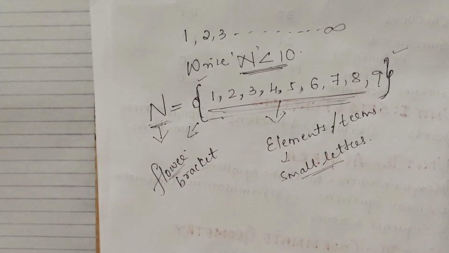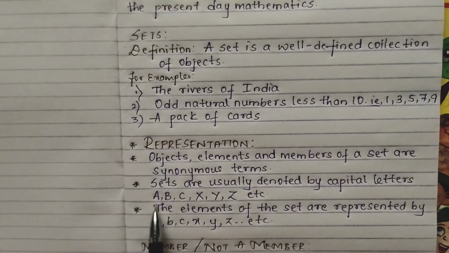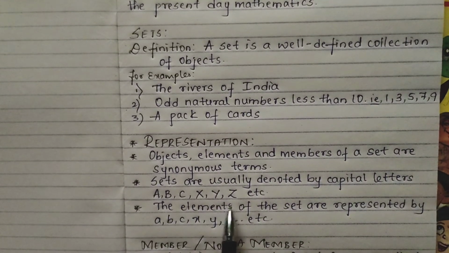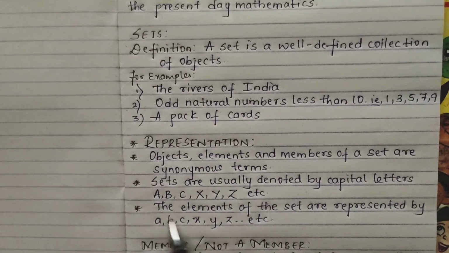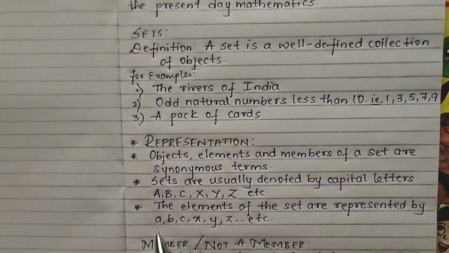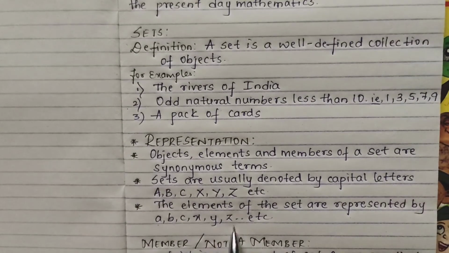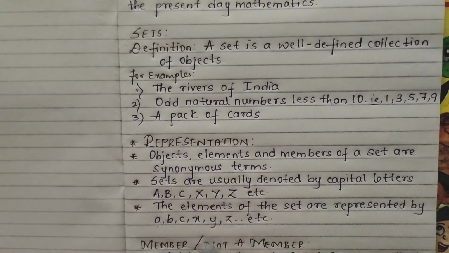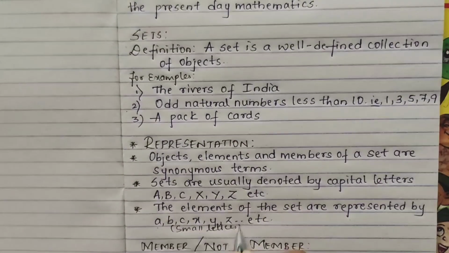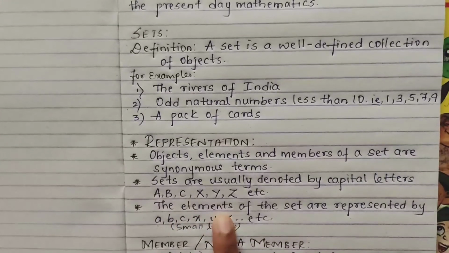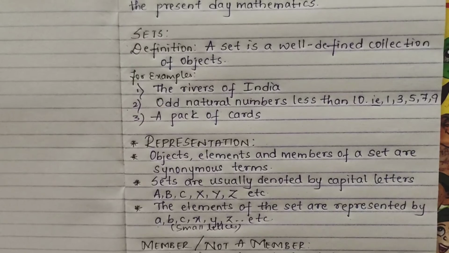Just write it down. As I have said here, sets are usually denoted by capital letters A, B, C, X, Y, Z, etc. You can use anything, it depends on you. The elements of the set are represented by a, b, c, x, y, z, etc., but these are small letters. You can write small letters here so that it is clear for you. Whatever comes within the bracket is termed as elements.